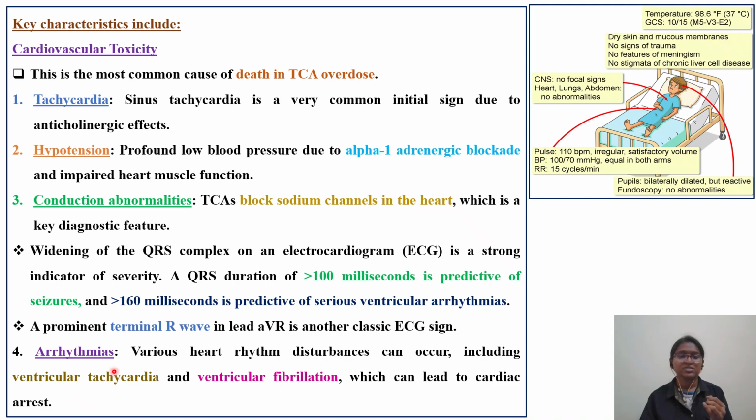Then we have arrhythmias. Various heart rhythm disturbances can occur, including ventricular tachycardia and ventricular fibrillation, which can lead to cardiac arrest, because of which this is the primary cause for the person to die because of the TCA overdose.